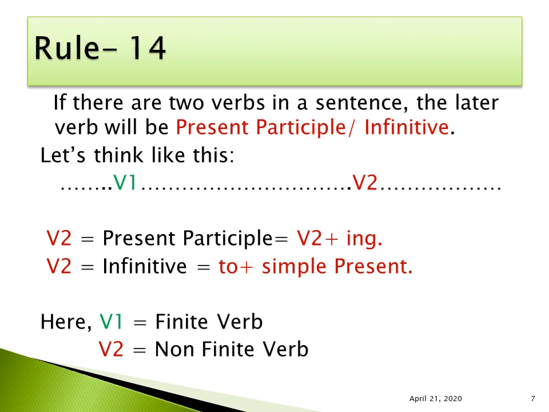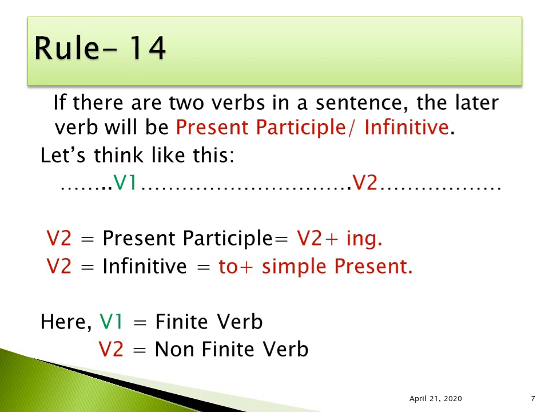Rule number 14. If there are two verbs in a sentence, the later verb will be present participle or infinitive. So let's think like that. You can remember this rule like V1, V2. If we get two verbs in a sentence, V1, V2, remember V2 will be present participle. That means verb plus ing. We have to add ing with the base form of the verb. Or V2 can be infinitive, and we all know that infinitive means to plus simple present.